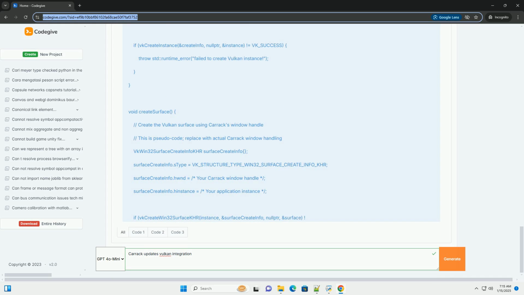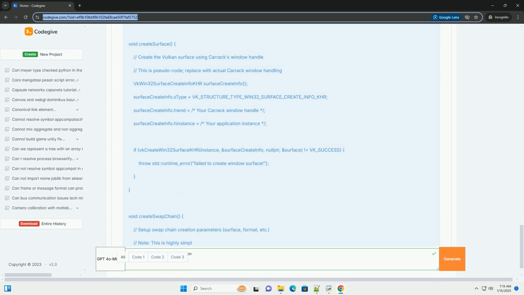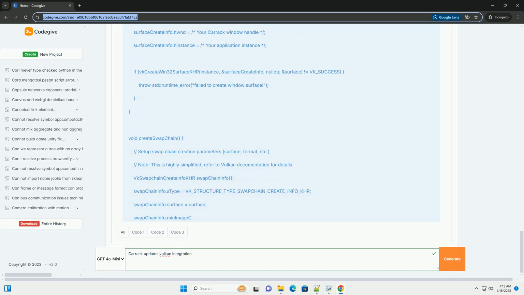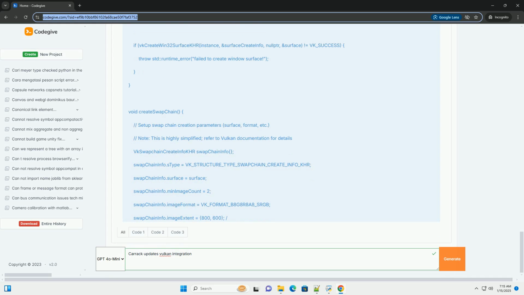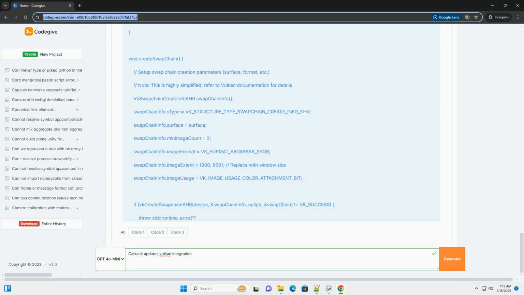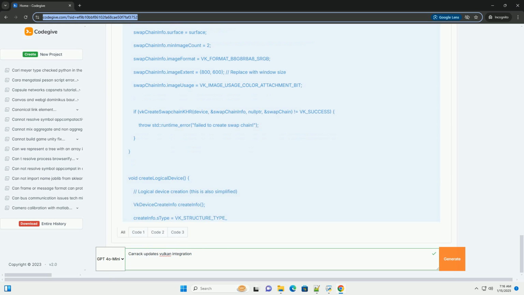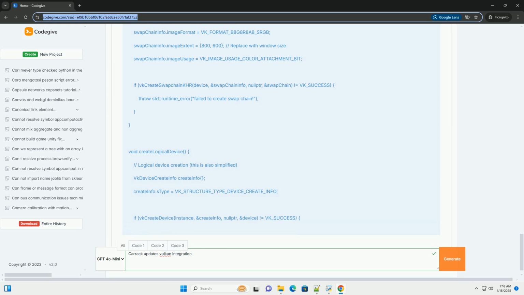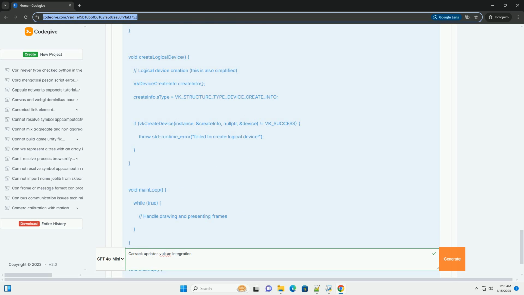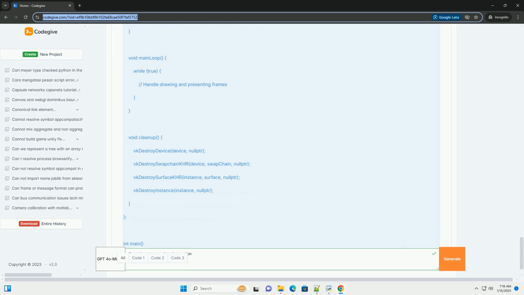Steps to integrate Vulkan into Carrack. 1. Set up Vulkan dependencies. Ensure you have the Vulkan SDK installed. You can download it from the LunarG website, https://vulkan.lunarg.com. 2. Initialize Vulkan. You need to create an instance, select physical devices, and create a logical device. This is usually done during the initialization phase of your application.